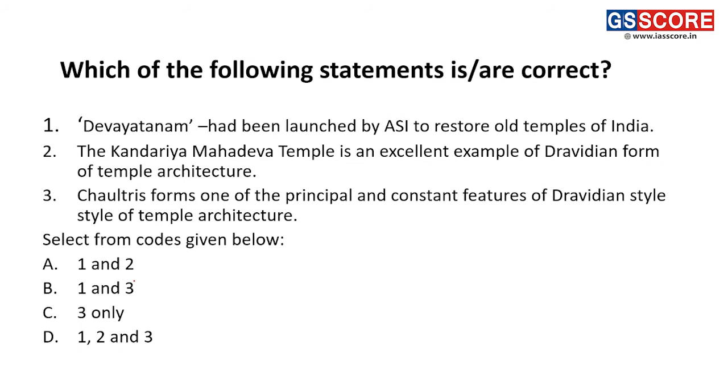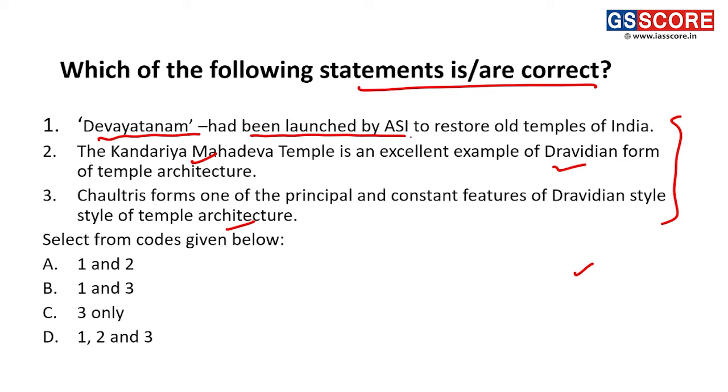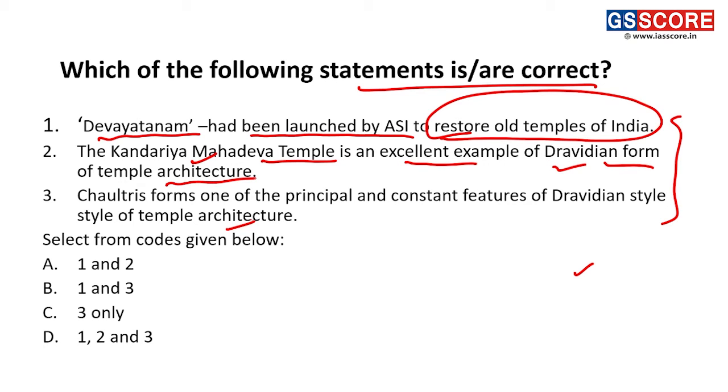The next question is about which of the following is correct. It is about some temple. You can see Dravidian here, you can see Kandariya Mahadev, and the architecture, so it must be about some architecture. Fine, so let's see the statements. Devayatanam has been launched by ASI to restore the old temples of India. Second, the Kandariya Mahadev temple is an excellent example of the Dravidian form of temple architecture. Third, Chaultris form one of the principal and constant features of Dravidian style of architecture. Fine, and we have to consider which of the following is correct.